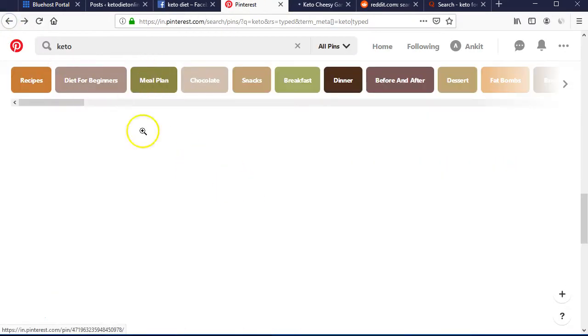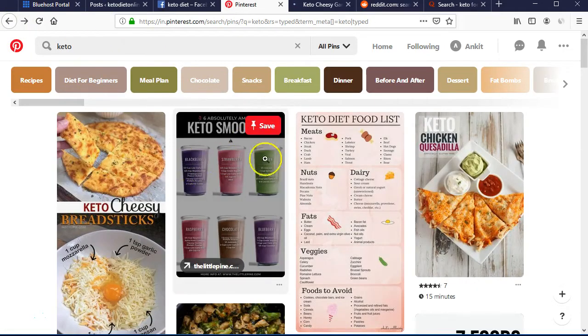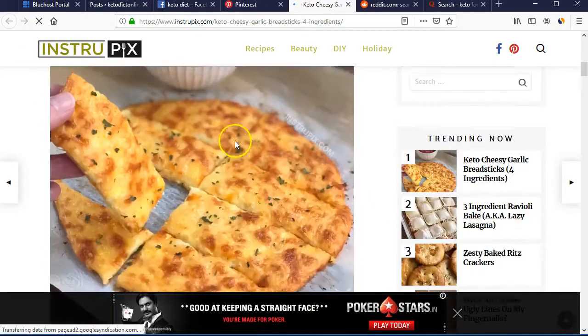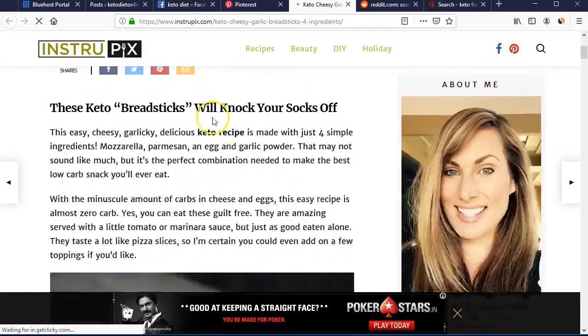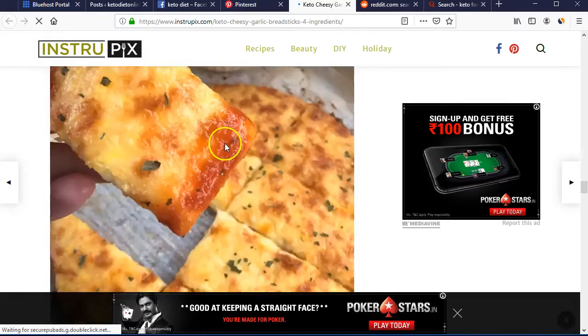What we can do is write 10 best keto nuts available during keto, and then create an image about the same. Like here they have created different smoothies. We can write down 10 different keto nuts with their benefits and link it to our article. People who might be interested in these pins would go directly to our article. For example, here they take them directly to that keto cheesy garlic pizza recipe. So here it is their article.